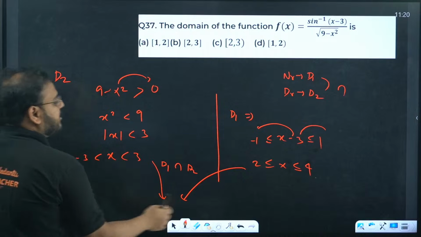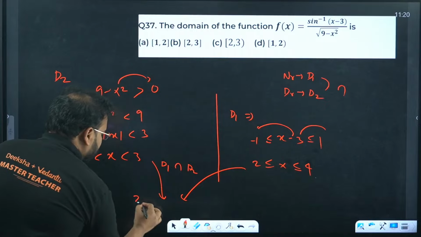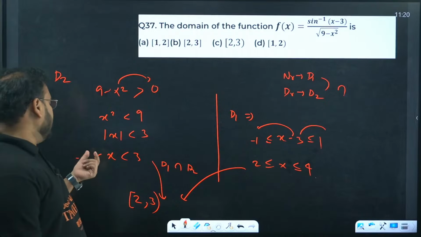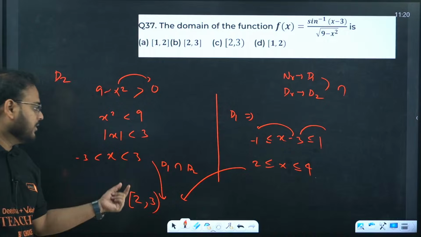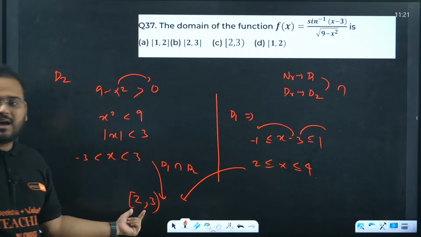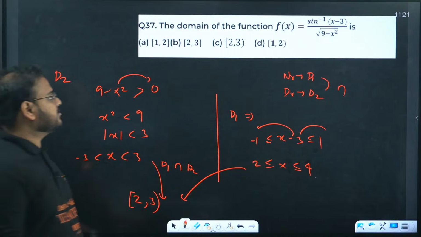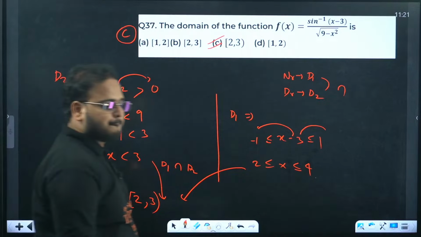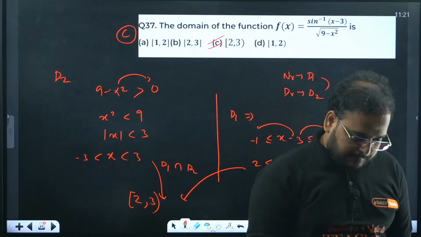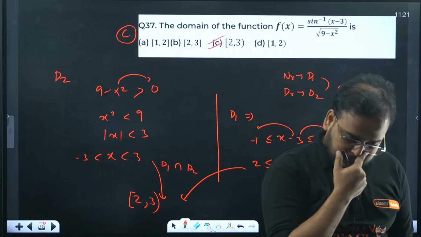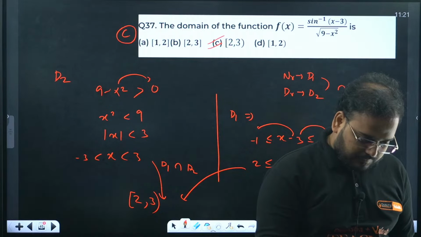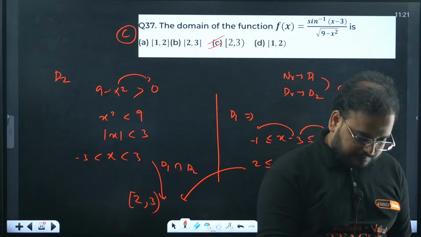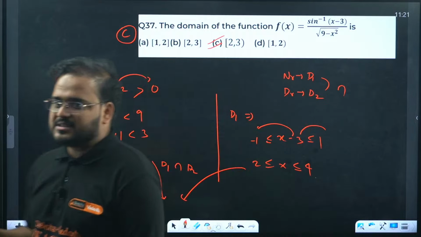Starting with minus 3 and 3, over here 2 and 4. It means I have to start from the 2 and go till 3. Open. Larger of minus 3 and 2, that's 2. Smaller of 3 and 4, that's 3. And 3 should be open. Answer is 2 to 3. Answer is C. 37 is C. Done.